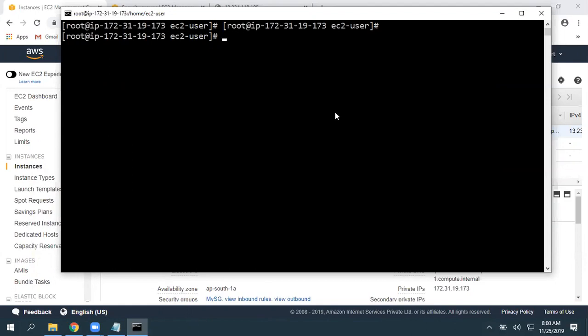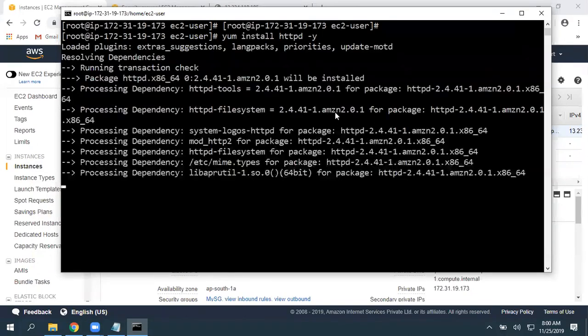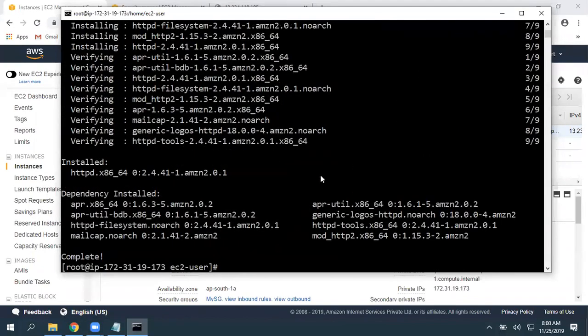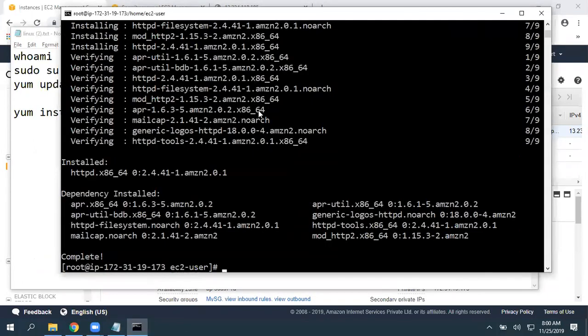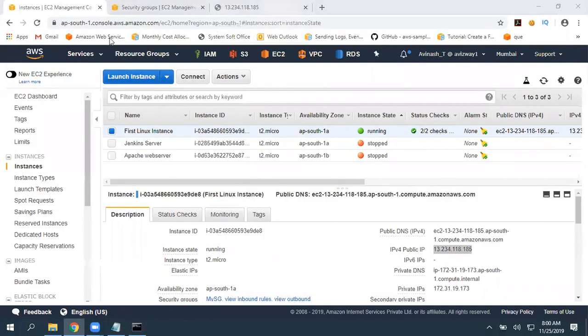Now I want to make this a web server. So yum install httpd, where httpd is the package name, with -y for non-interactive. So yum install httpd -y. Installed the Apache web server. All right, now let's go here and test this.